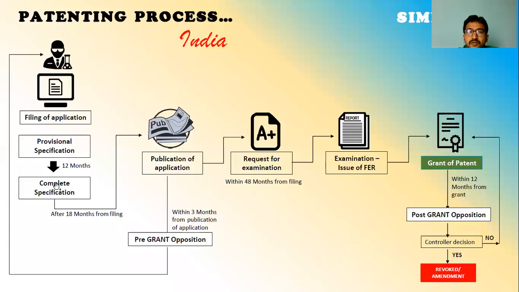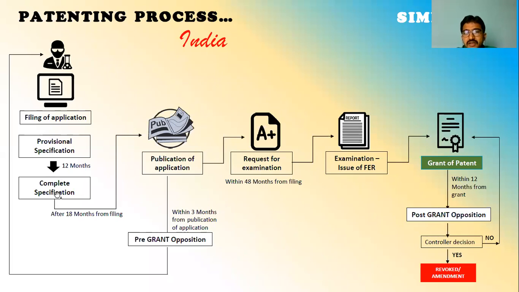Right now, if you are ready with the complete specification, you can directly go for the complete specification without the provisional specification. Initially, if you have only an idea, just submit it with a paragraph, or with only one diagram, or just a single page. If you are initially ready with the entire complete specification, then also you can submit the entire thing. No need to wait for up to 12 months.